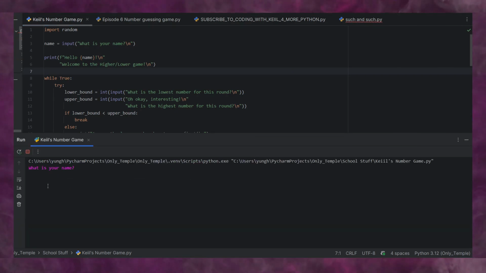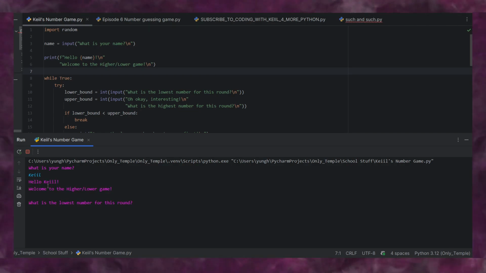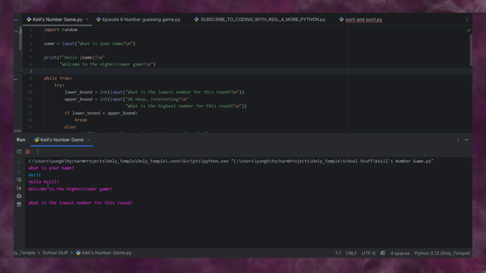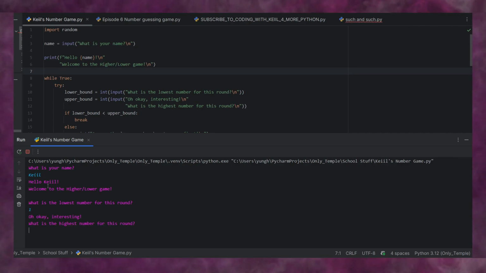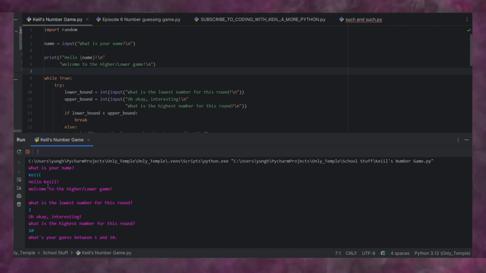Okay. What is your name? We'll say Keill. Hello, Keill. Welcome to the higher or lower game. What's the lowest number? We can pick any number, we're just going to pick 1. Okay, what's the highest number for this round? We're just going to say 10. And what's your guess between 1 and 10? We'll say 4.